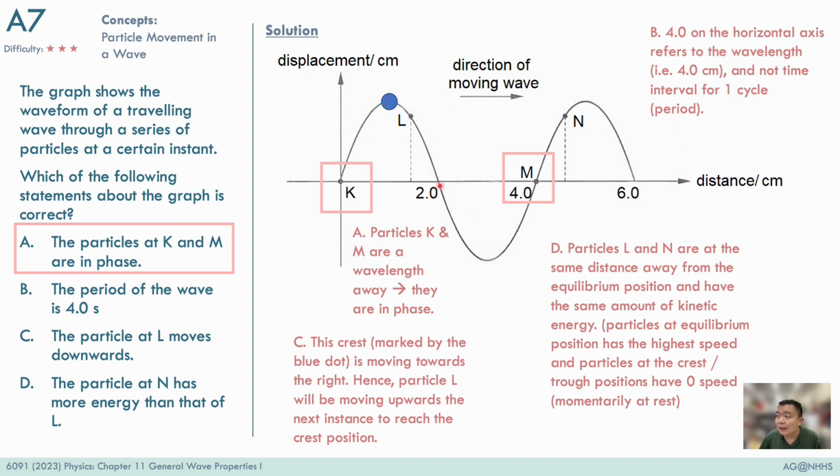In contrast, particles at the rest position, over here and over here, are moving with the fastest speed, having the highest kinetic energy. So when particles are away from the rest position, for example L and N, they will have the same amount of energy because they are found at the same displacement away from the rest position.